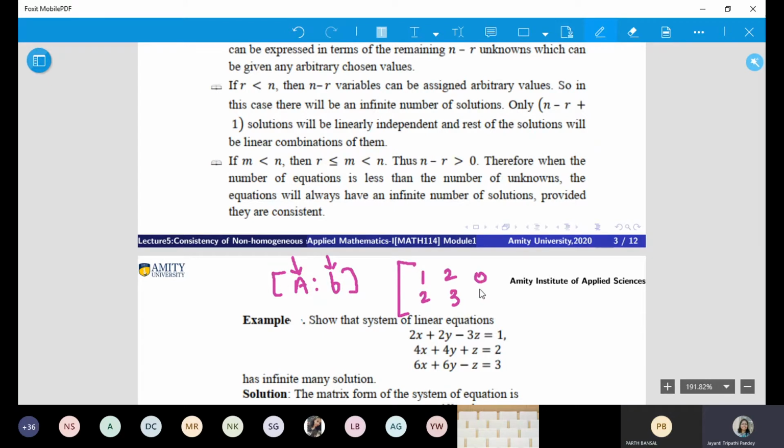And if you have something with only zeros, suppose you have 1, 2, 2, 3, and 0, 0, nothing will change in this column, whatever you do with these. Yes, ma'am. That's why we don't write an augmented matrix when we are dealing with homogeneous. So this question doesn't come up there. Is this okay? Yes, ma'am.